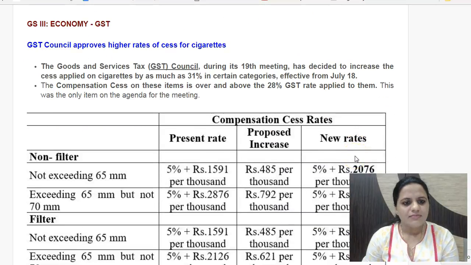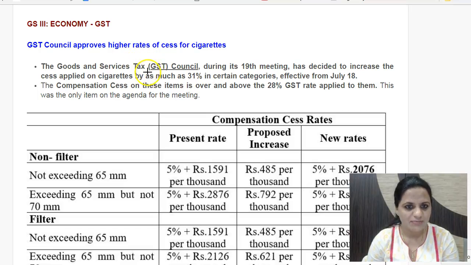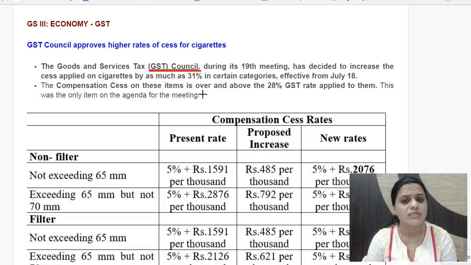Then the next news item is: GST Council approves higher rates of cess for cigarettes. The GST Council, which we have been seeing for quite some time, since GST was being finalized, is chaired by the Finance Minister and has the Finance Ministers from all states as representatives. They have had various meetings to decide on various aspects of GST, even on rates for each commodity, each good, services, etc. This was the 19th meeting, and the sole agenda of the GST Council meeting was to decide on the cess rates for cigarettes.